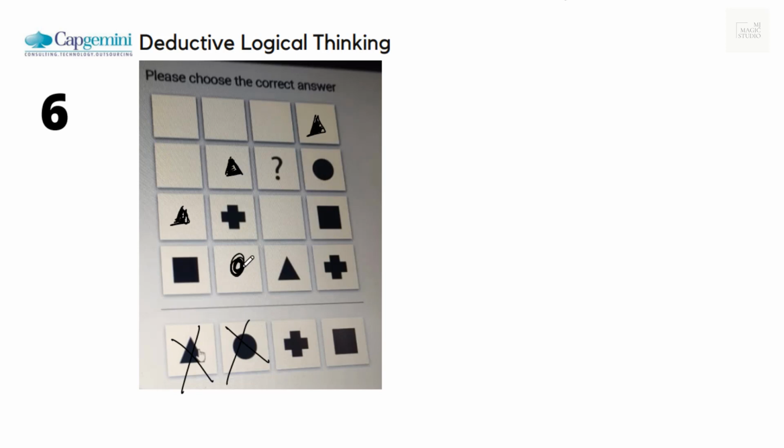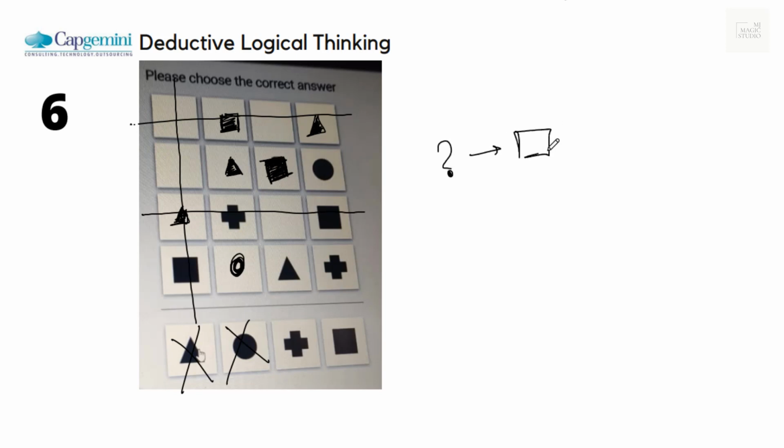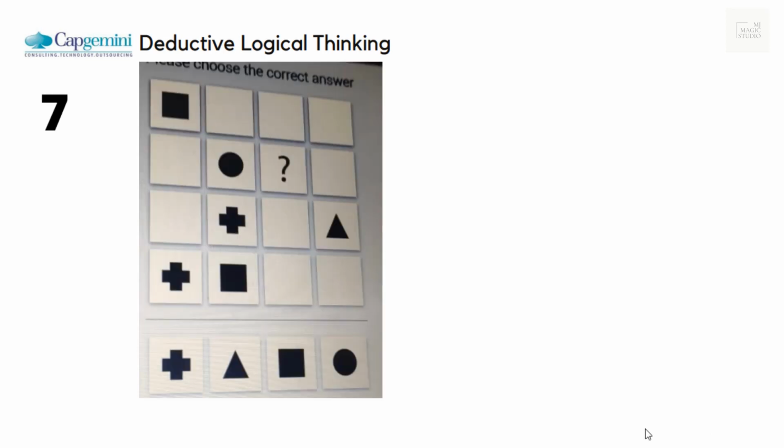Now here we will have a circle, and one circle is there. Here we will have a square. We can see a square in this, a square in this, a square in this. That means the next square should be placed in place of the question mark. The question mark position is taken up by a square. Click on square and get to see the green light glowing, and you move to the seventh one.